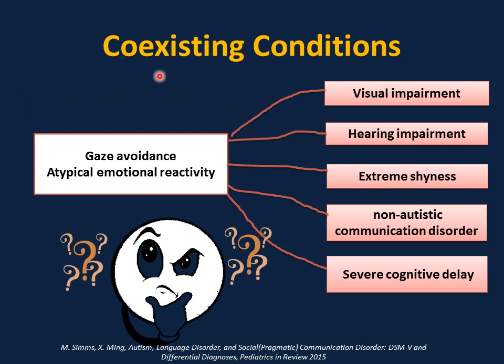Coexisting conditions that can be confused with autism spectrum disorder. For example, if you have a child with gaze avoidance or poor eye contact, atypical emotional reactivity, very important to evaluate the vision and the hearing. So visual impairment can cause that, hearing impairment can cause that. Extreme shyness can be confused with this case. Non-autistic communication disorder, severe cognitive delay.